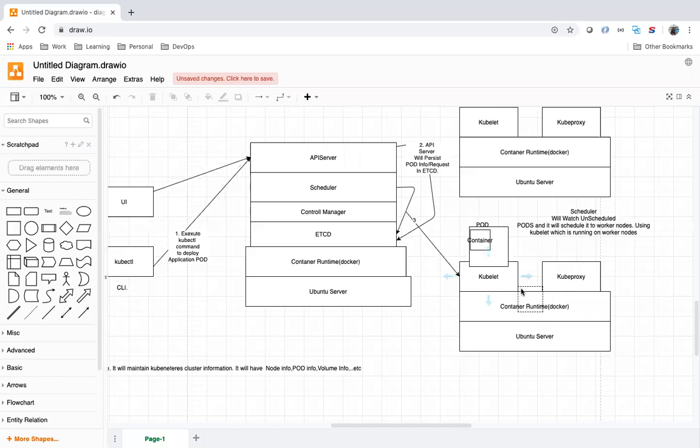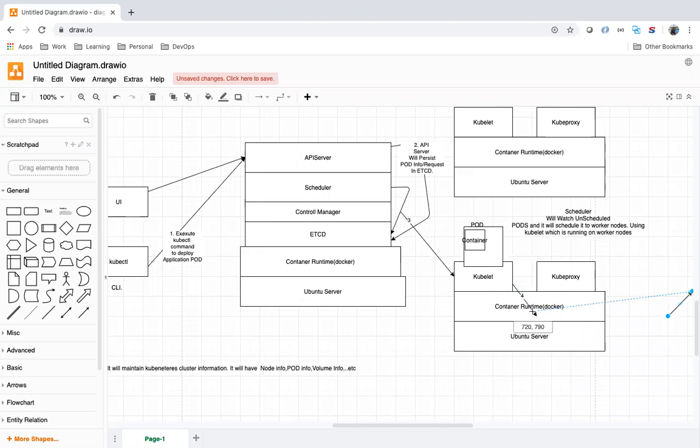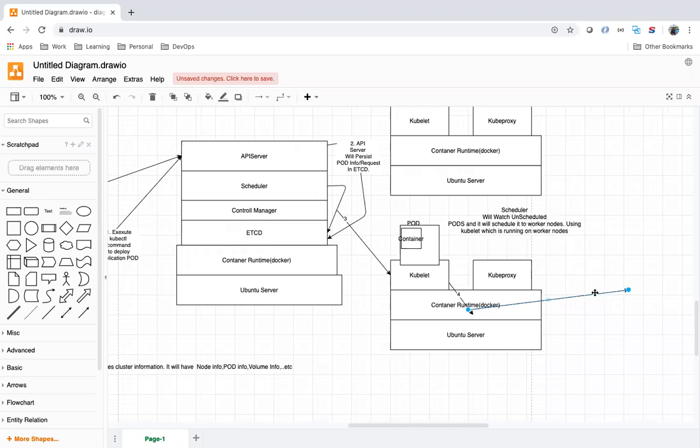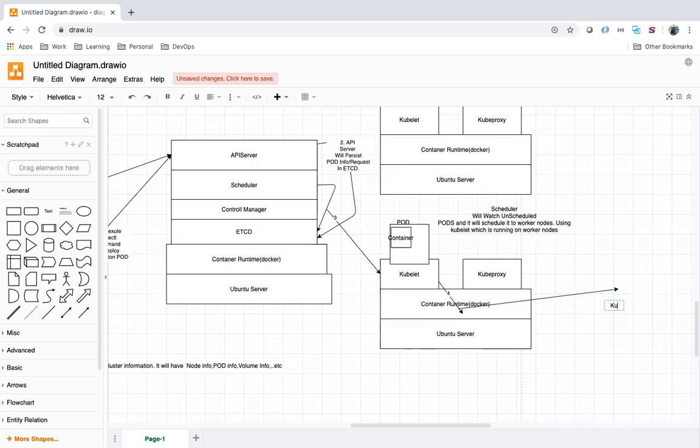This is the fourth step: the kubelet will talk to the container runtime software, Docker, and it will create a container.